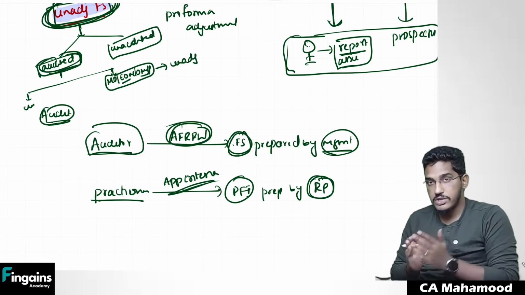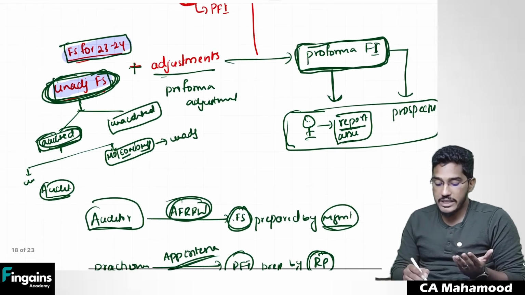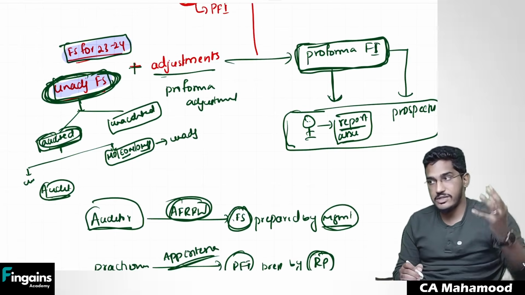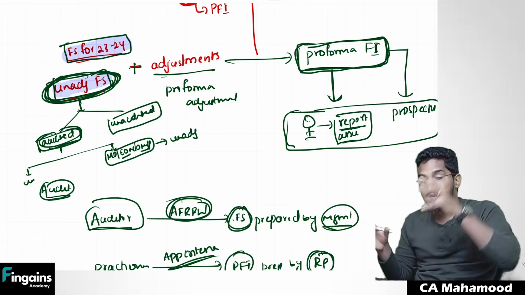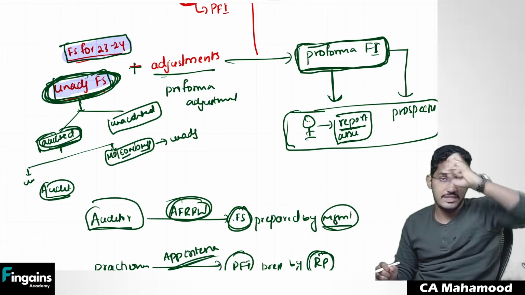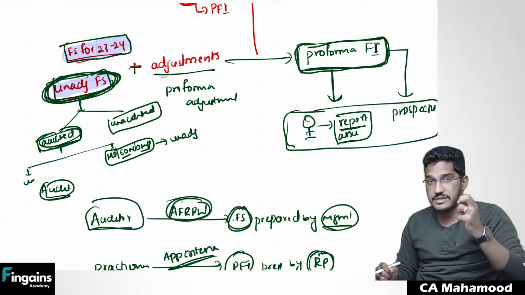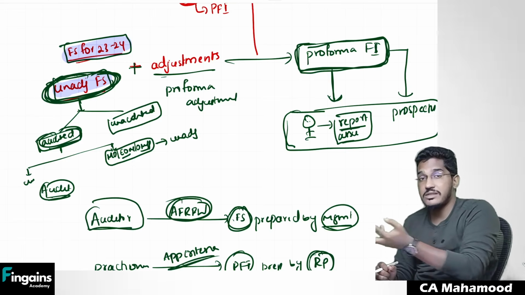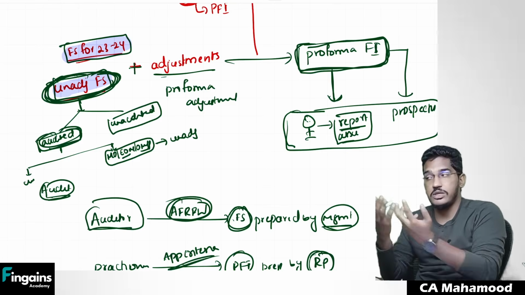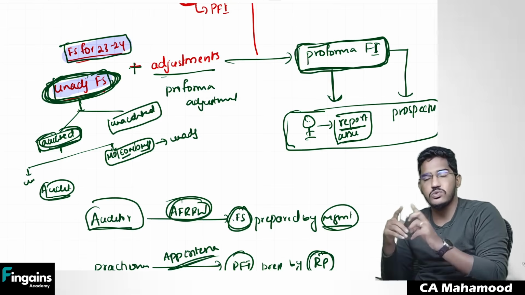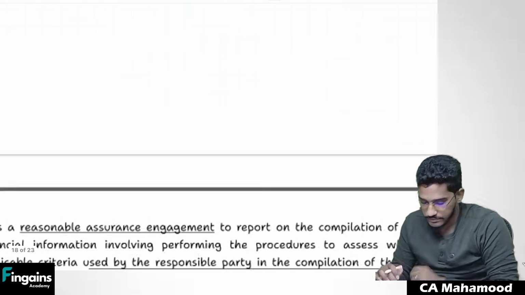Clear? So like this, you need to determine the status of that unadjusted financial information. Is it audited? Is it not audited? If it is audited, what information is there in the audit report? What kind of opinion is there? Whether this framework, whether this criteria permits using that information or does not permit using that information. So all those things you have to determine.